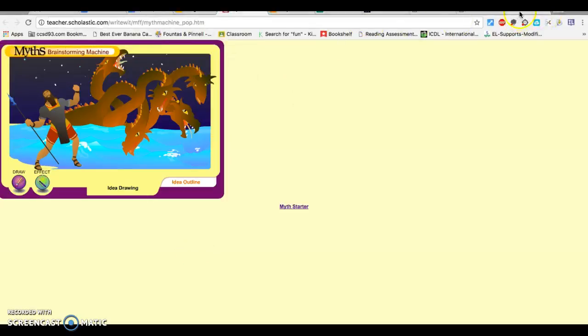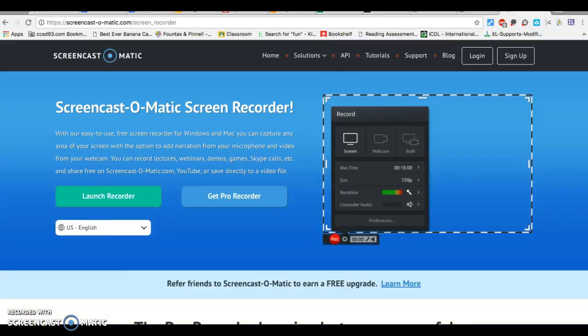Now it's your turn to do the same thing. Use this activity to come up with some pictures, and then you make a story about the pictures. That's it.